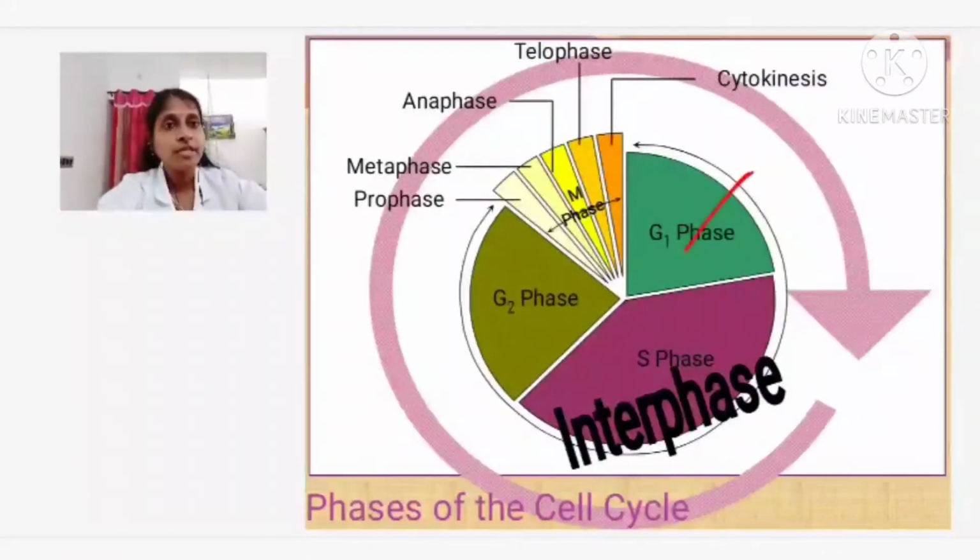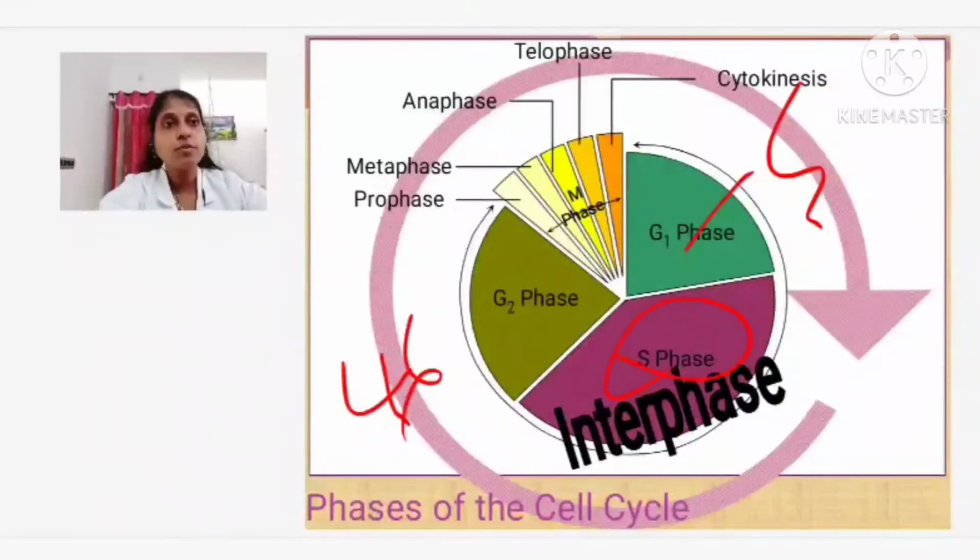One is the G1 phase. Here all the components which are necessary for the cell to divide, the cell organelles as well as the protein and food content, everything is increasing in size. Second is your S phase. Here the DNA replication is taking place. So, here how many chromosomes were there? 46 chromosomes. They will be forming a duplicate chromosome of itself.